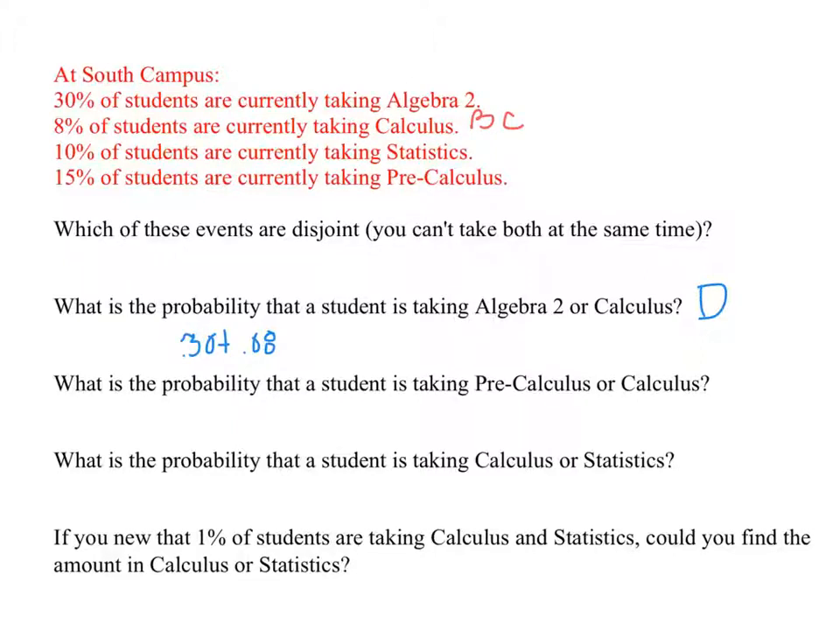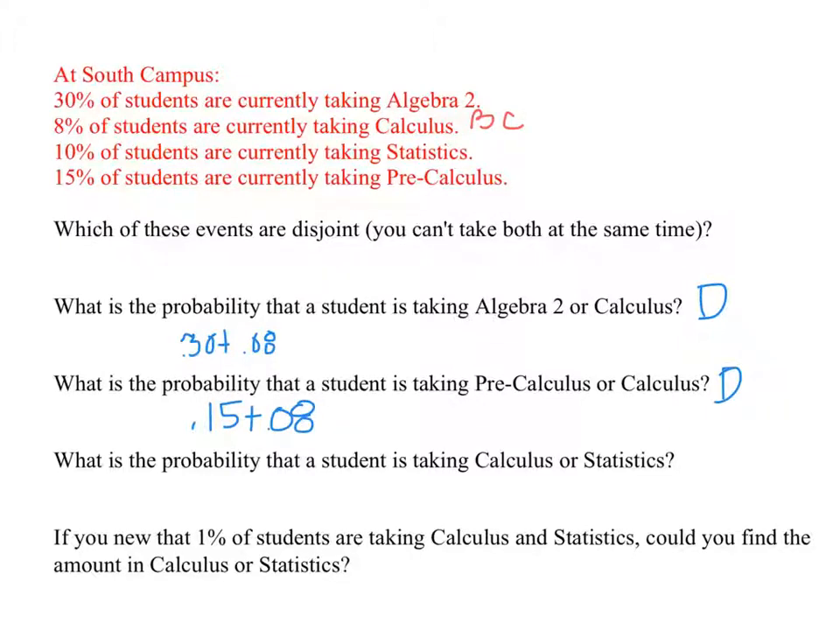What's the probability a student is taking pre-calculus or calculus? Again, these two are disjoint, meaning we can just add them up. So pre-calc was 0.15, calculus was 0.08, like that.